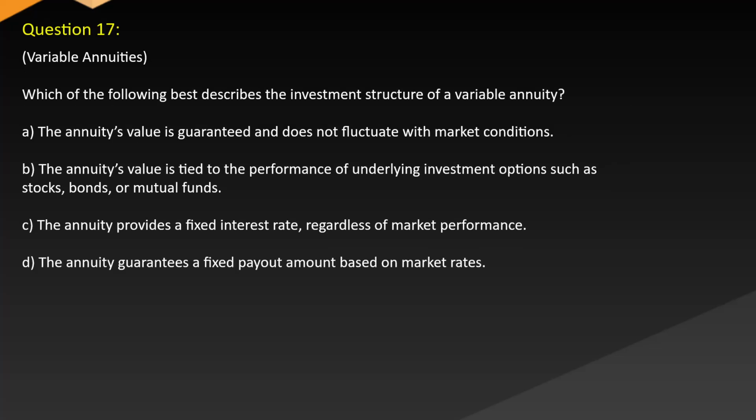Which of the following best describes the investment structure of a variable annuity? A. The annuity's value is guaranteed and does not fluctuate with market conditions. B. The annuity's value is tied to the performance of underlying investment options such as stocks, bonds, or mutual funds. C. The annuity provides a fixed interest rate regardless of market performance. D. The annuity guarantees a fixed payout amount based on market rates.